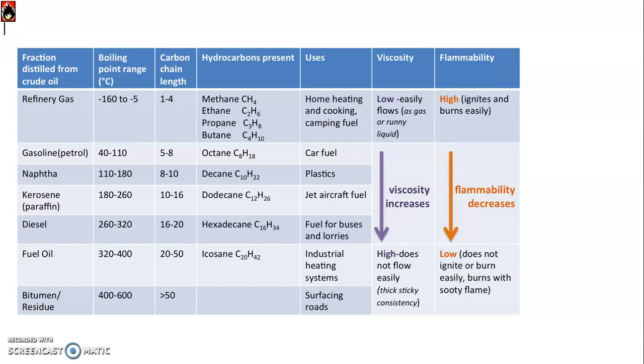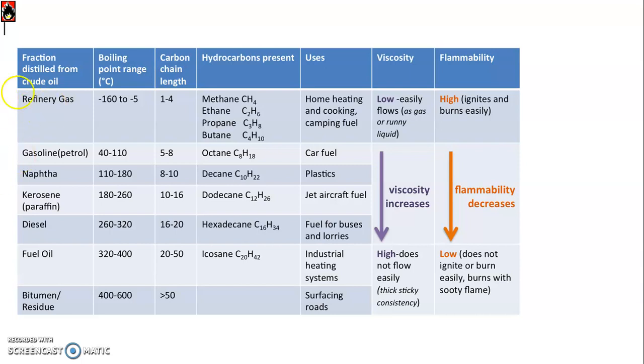The basic application of kerosene is that it is a jet fuel. It is also a good illuminant. Then we obtain naphtha above kerosene, at around 100 to 180 degrees centigrade, which consists of carbon atoms C9 to C17. And the basic application of naphtha is that it is a good solvent for dry cleaning.